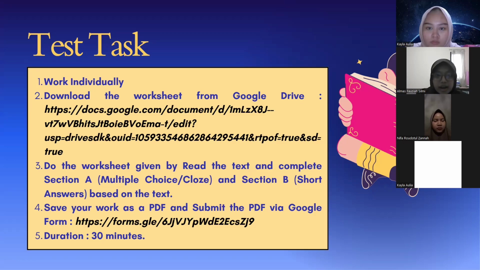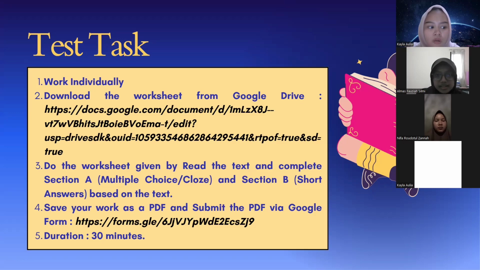And after completing the worksheet, students must save their work as a PDF file and submit it through a Google form. So this is already a link for the Google form, so students can submit there.